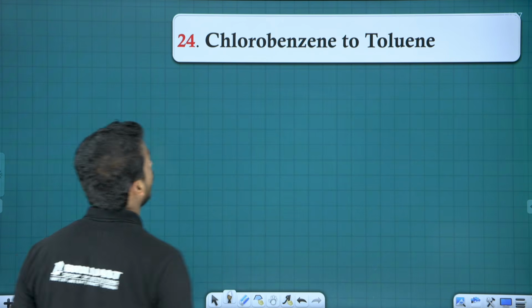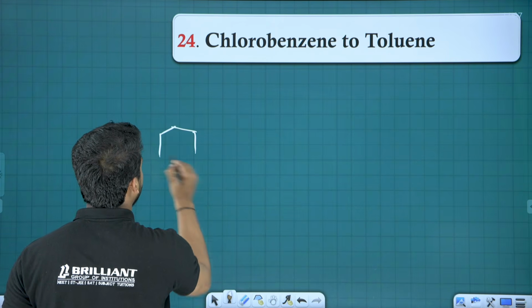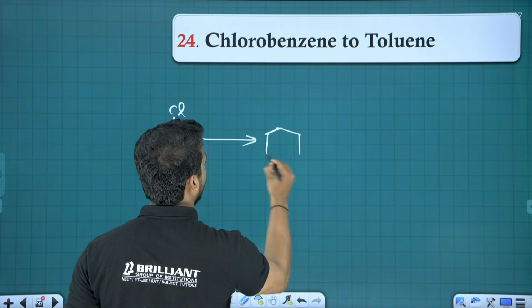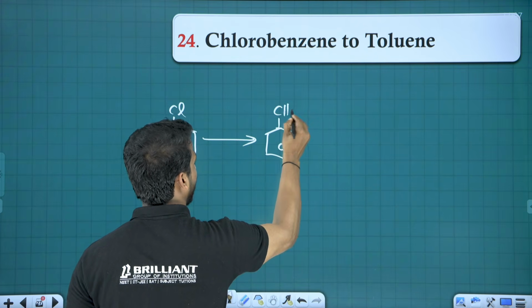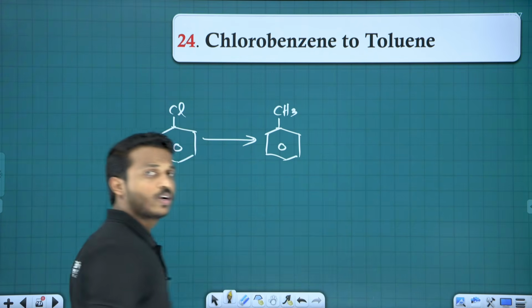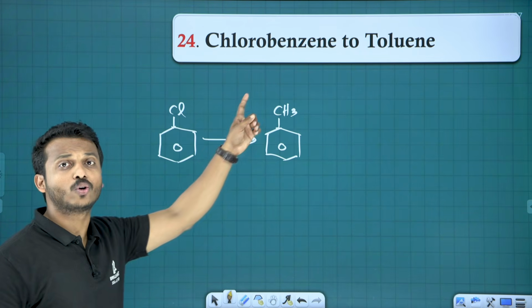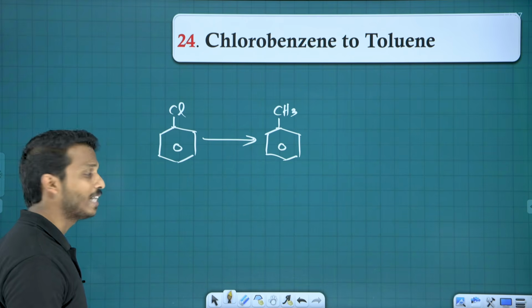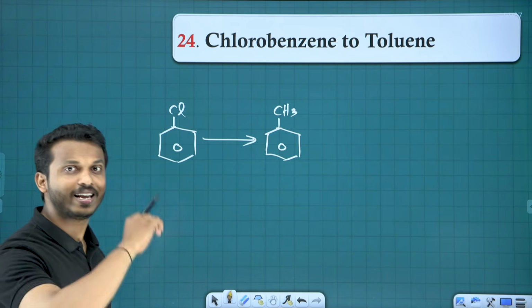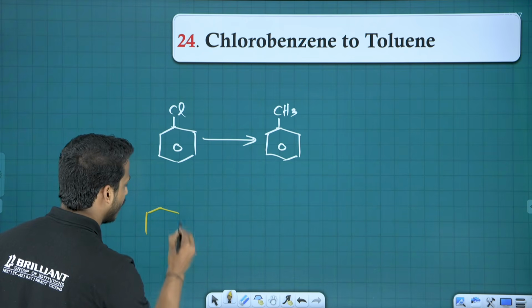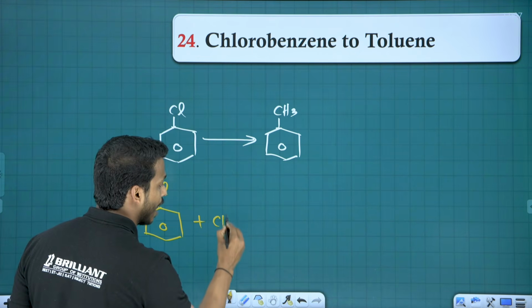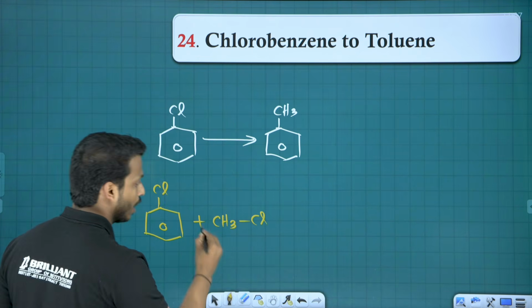And the next, chlorobenzene to toluene. How to convert chlorobenzene to toluene? Can you tell me what method can be applied, my dear? How do you convert a haloarene into alkylbenzene? It's very simple. That's through our Wurtz-Fittig reaction. Wurtz-Fittig reaction. One haloarene treated with a haloalkane, right? So let me take the haloalkane.